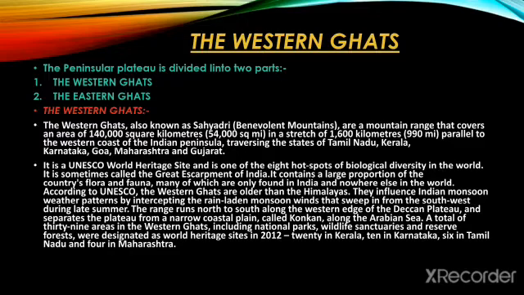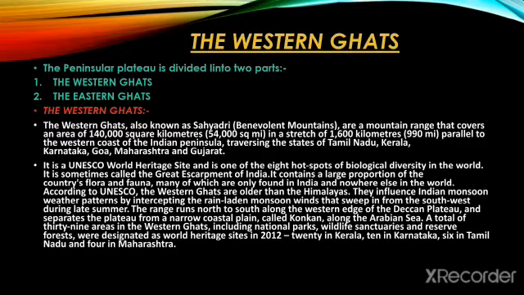They influence the Indian monsoon weather pattern by intercepting the rain-laden monsoon winds that sweep in from the southwest during late summer. The range runs north to south along the western edge of the Deccan Plateau and separates the plateau from a narrow coastal plain along Konkan, along the Arabian Sea.